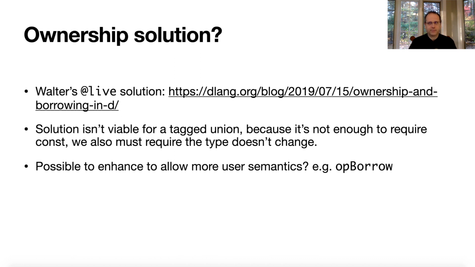But I think it's really focused on pieces of memory that don't change type. It says if you want to have 2 references of the same value, you have to require a const. That could be a problem, but for sure we don't want to allow references at all. I don't even want to allow const references to an integer as an integer pointer, right? That's not a viable solution.